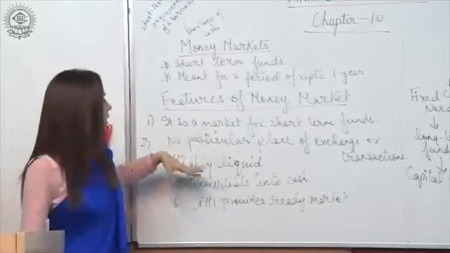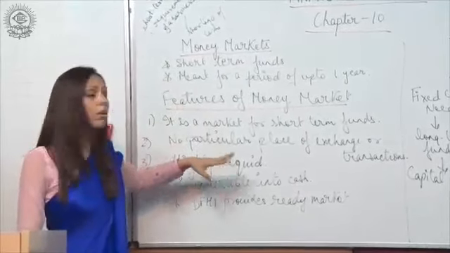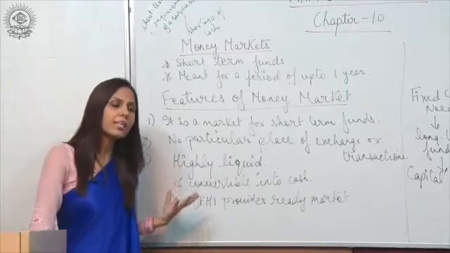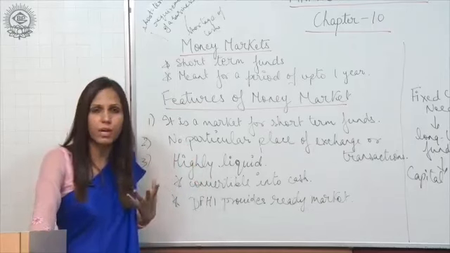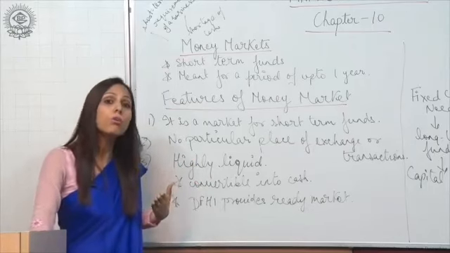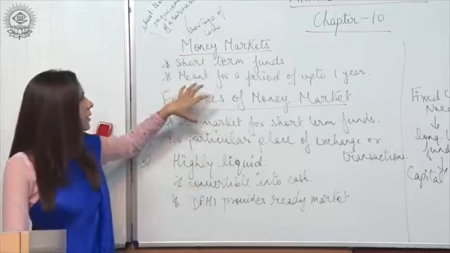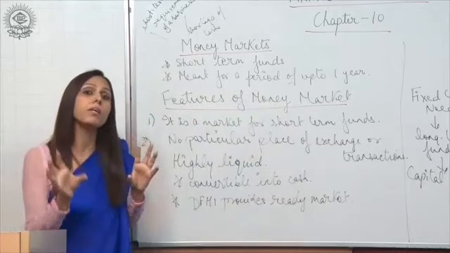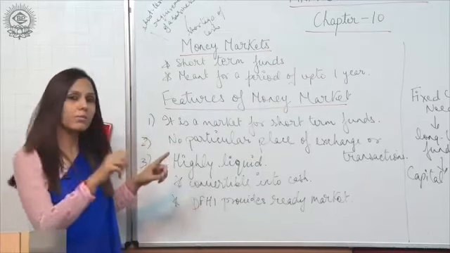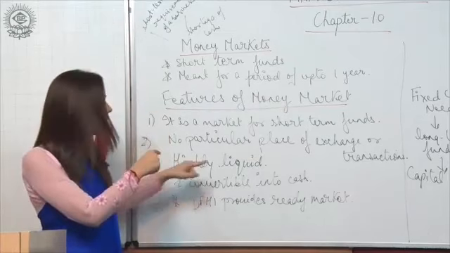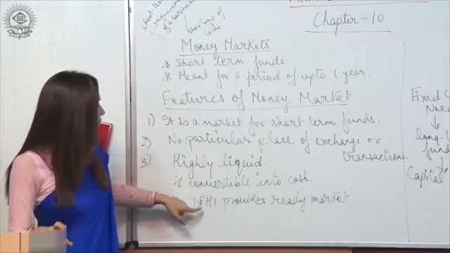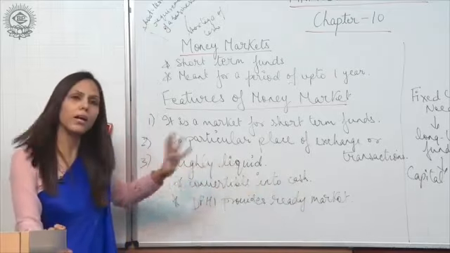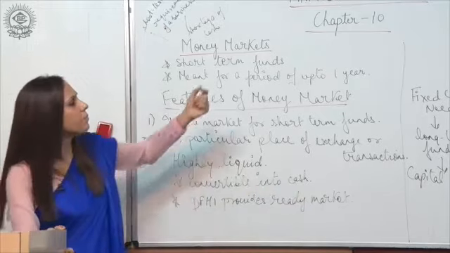Third one is, the money market is highly liquid or volatile, you can say. Why is it highly liquid or volatile? As I told you, it deals with shorter term funds which are easily convertible into cash. So this particular market, money market, deals with those money instruments which are easily convertible into cash. Fine. So that's why it is called highly volatile or liquid. DFHI provides a ready market for it. Fine. So they are easily convertible into cash.